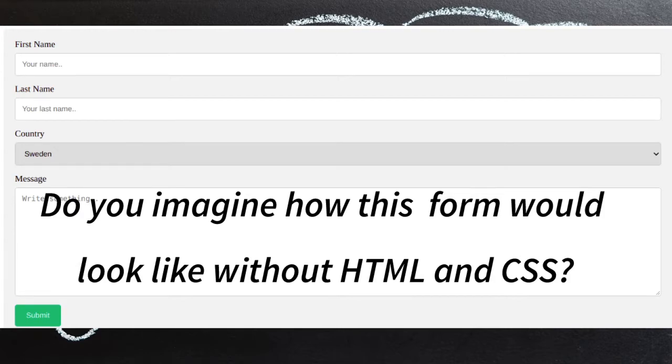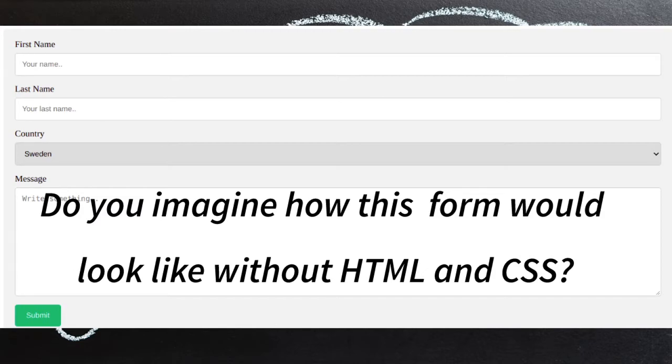Or if you visit a new website, they may show you a registration form where they will ask you information like that. Can you imagine, these types of forms are basically developed using HTML and CSS. Can you imagine how this form will look without HTML and CSS?